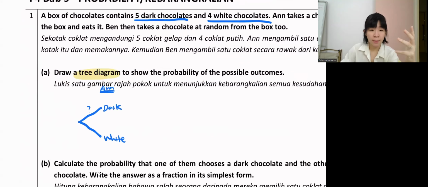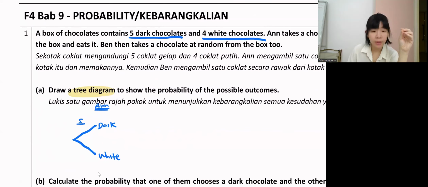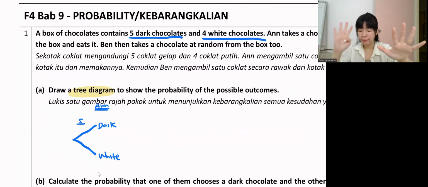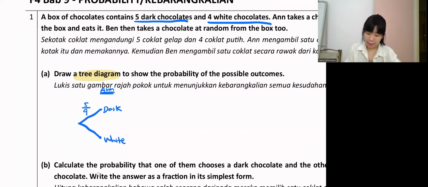We write on the branch here. There are a total of 5 dark chocolate, so 5 over how much? Probability, we always put the total at the bottom. We have 5 dark and 4 white, total 9. So 5 over 9. What is the probability of white chocolate? There are only 4 white chocolate, so 4 over 9.